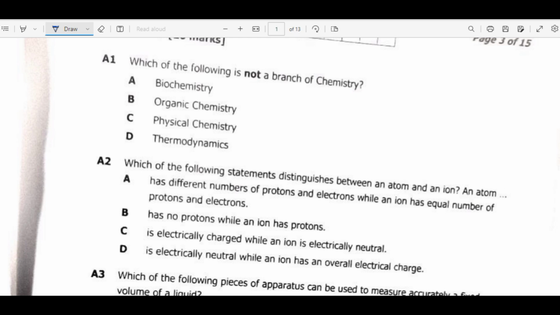Which of the following is not a branch of chemistry? Now let's have a look at the first one, biochemistry. Biochemistry is just the study of the chemical nature in terms of life. So here we have to focus on what chemistry tells us about life. The second one, we have organic chemistry, that deals with substances that contain carbon. So this one is a branch of chemistry.